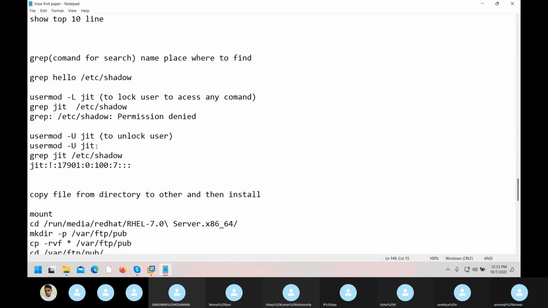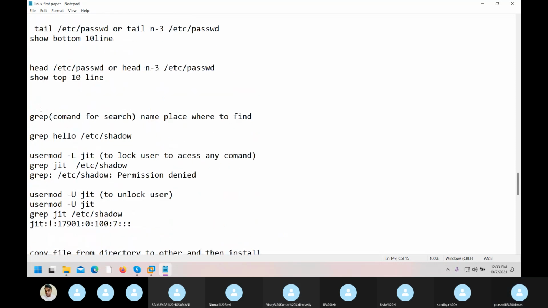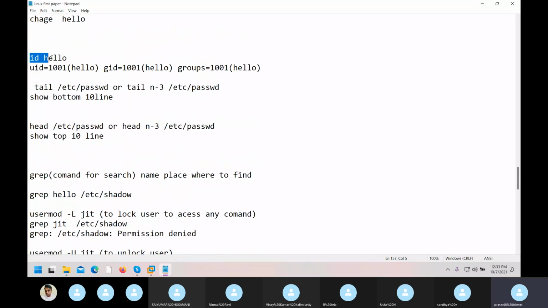Okay, fine. Now if I want to check the ID value, like whatever user ID you have, for example, I want to make a group of Kiran, Jeet, and somebody. I want their ID values only. You may say, okay, what is Kiran's ID value? I'll not go and give that cat /etc/passwd command. If I want to check, I will just give this command, id and that name. It will show me everything.